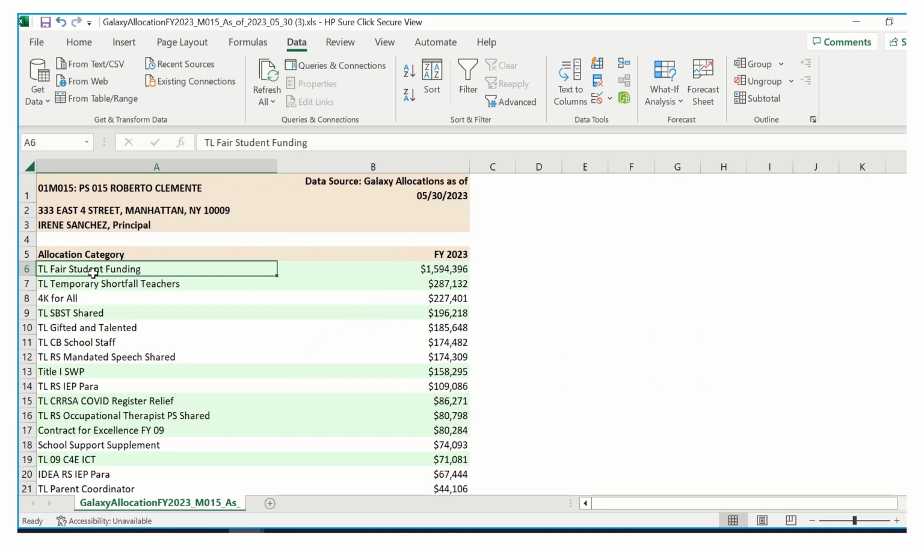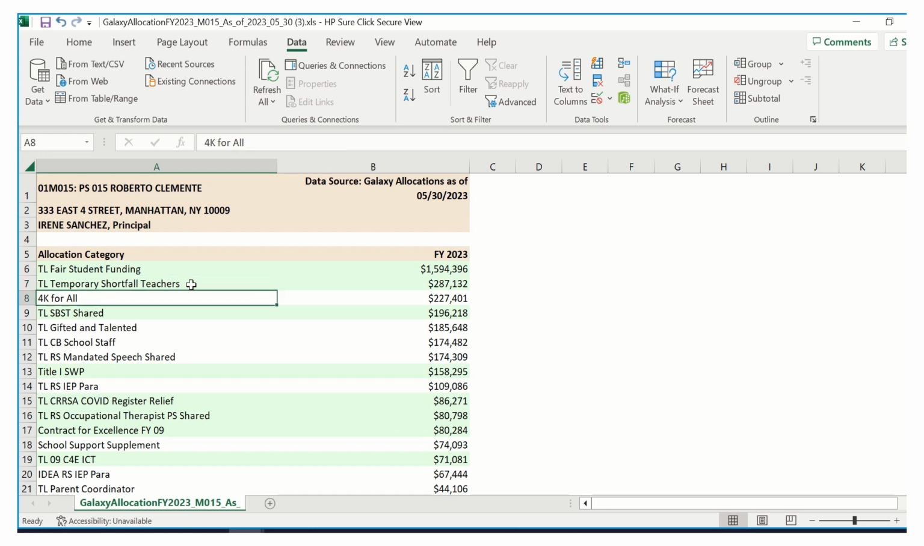As expected, the first and largest allocation category is Fair Student Funding. We're going to talk more about Fair Student Funding in the next video. And the next two are about a little bit the same, but much smaller than Fair Student Funding. One is Tax Levy Temporary Shortfall Teachers. Now this one might be a little bit tricky to find the SAM that matches up with this particular allocation category. You can try by searching for key terms on the main SAMs page, which I'm going to show you in a few minutes, or you can ask your school principal for more information about this particular allocation category.